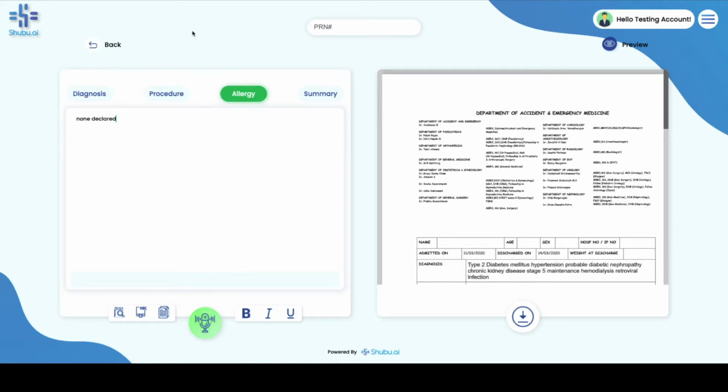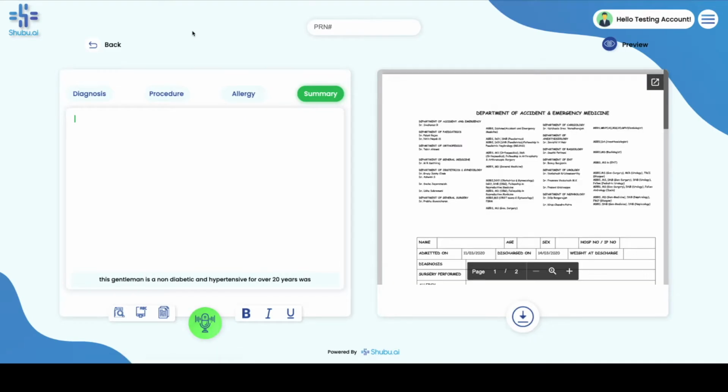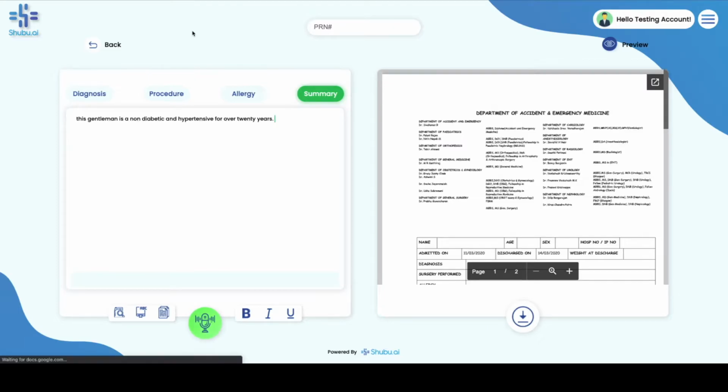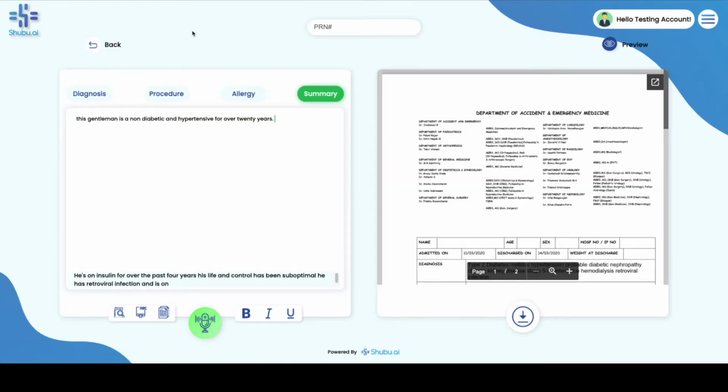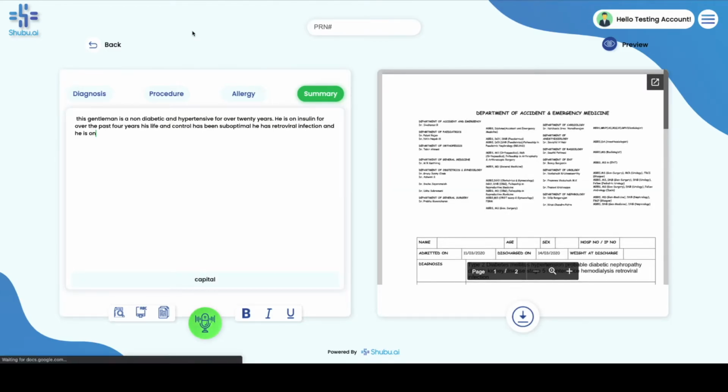Summary: this gentleman is a known diabetic and hypertensive for over 20 years. Full stop. He is on insulin for over the past 4 years. His glycemic control has been suboptimal, comma. He has retroviral infection and he is on capital start antiretroviral therapy, capital stop.